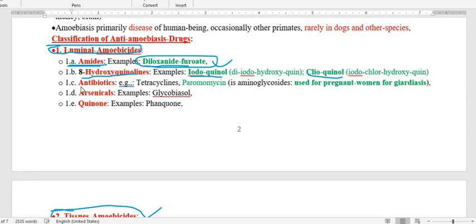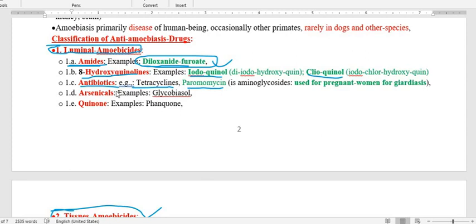The third group is the antibiotics. Under the antibiotics, a very important drug group is the tetracyclines. This may be one of the drugs that belongs to tetracycline. The next one is the aminoglycoside, that is paromomycin. Paromomycin is also used to treat amebiasis present in the lumen of the GI tract.